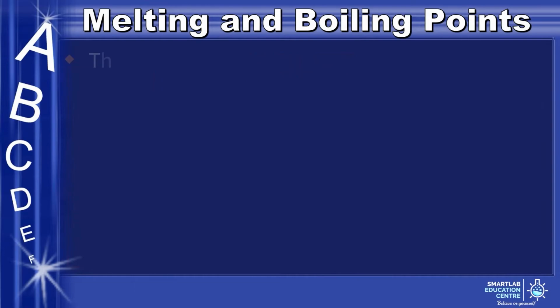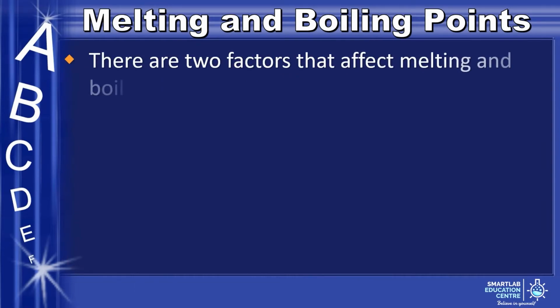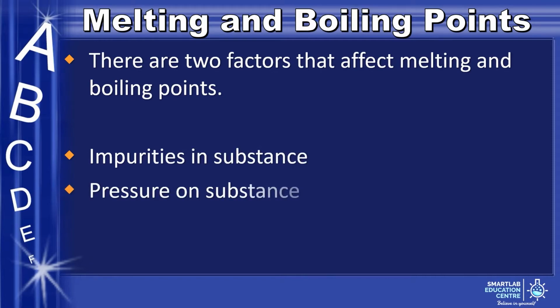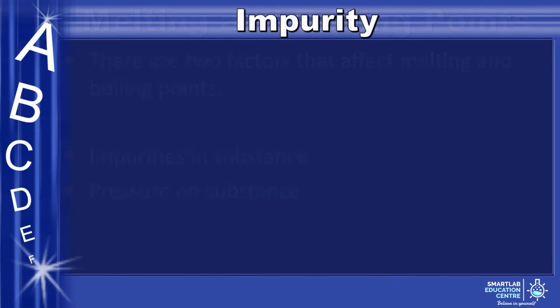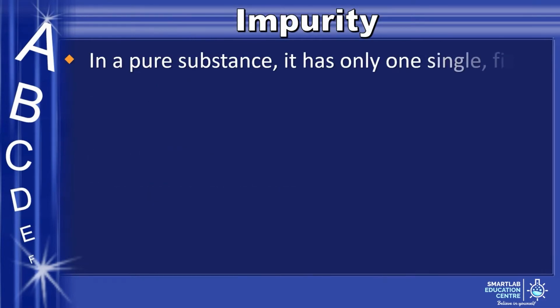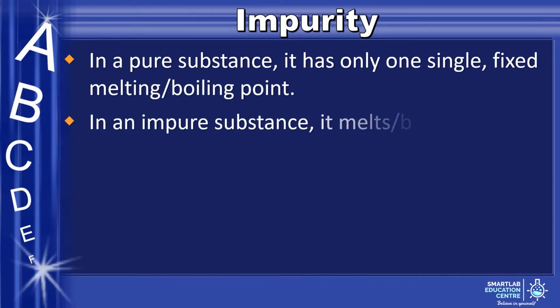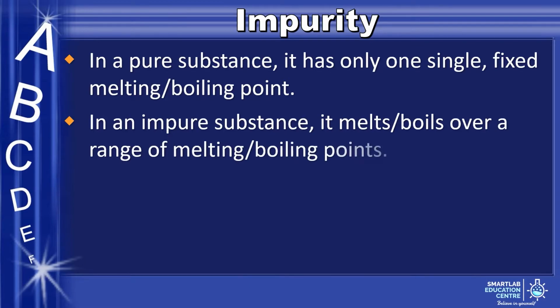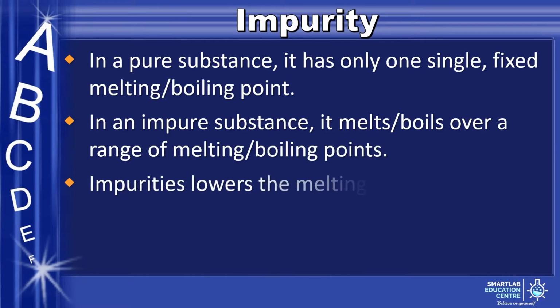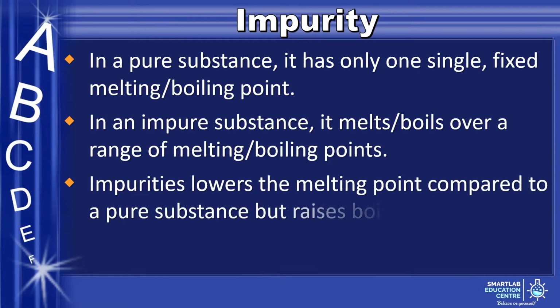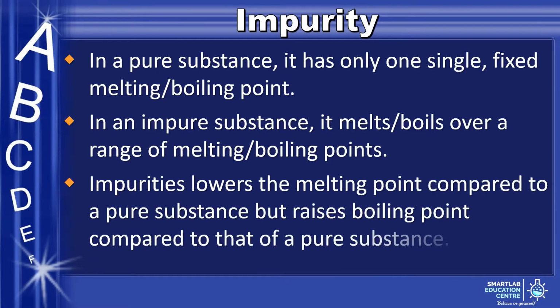There are two factors that affect the melting and boiling point. They are impurities and the pressure exerted on the substance. Let us talk about them one by one. A pure substance has only one fixed melting or boiling point. However, an impure substance melts or boils over a range of melting points and boiling points. Impurities lower the melting point compared to a pure substance, but raise the boiling point compared to that of a pure substance.